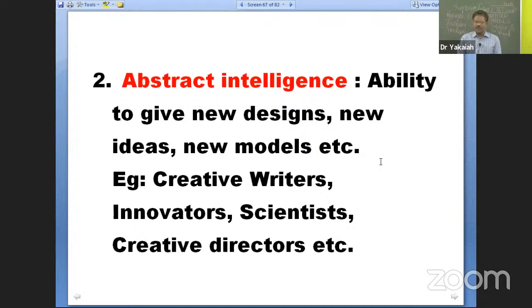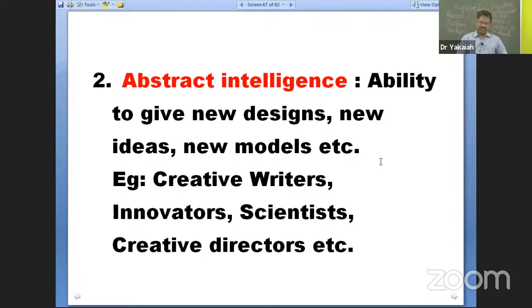For creative writing, the following type of intelligence plays a dominant role. This kind of question you can expect. Listen carefully, I'll repeat it again. Which of the following type of intelligence is mainly involved in creative writing? Concrete intelligence, abstract intelligence, social intelligence, none of the above. So what is it? Quickly type in your response.